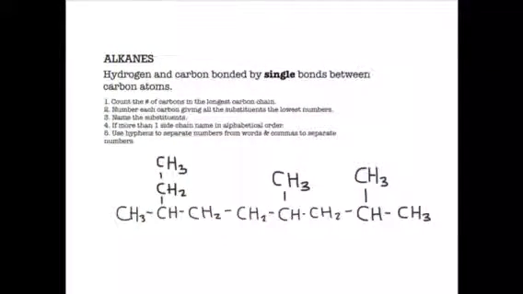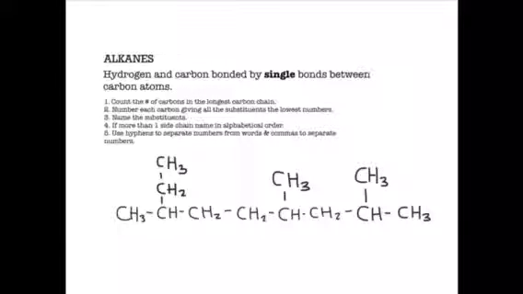Okay, so we're going to learn how to name alkanes. Alkanes are hydrocarbons bonded by single bonds between carbon atoms. In order to name them, we have to follow these 5 steps right here. To get a better idea, we're going to test them on this example. The first thing we have to do is count the number of carbons in the longest carbon chain.